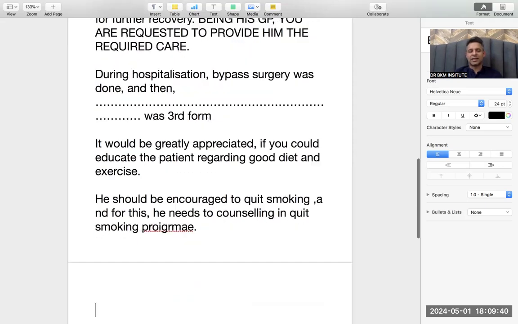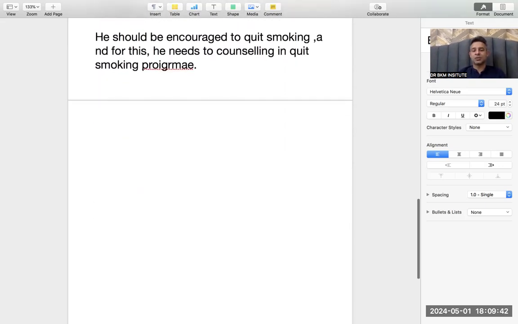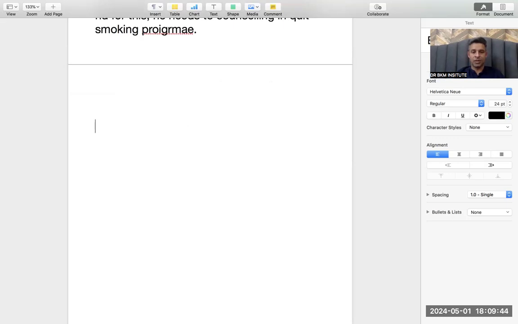Now the main letter that can come this week, the easiest of all. Now try to learn this pattern: the visit letter. What is a visit letter? Please understand. A visit letter means the patient came to the clinic. I am a nurse at a GP clinic, or I myself am the GP. For doctors, this is the most common letter.